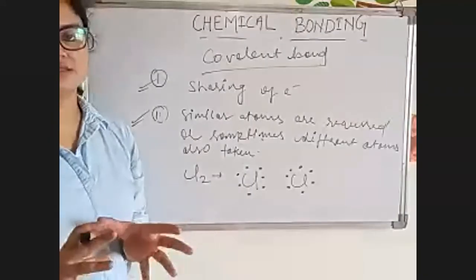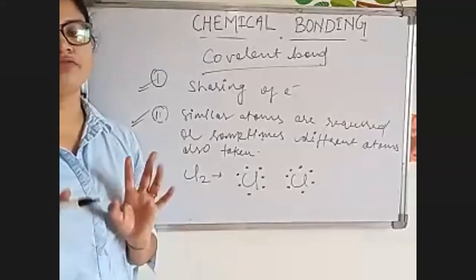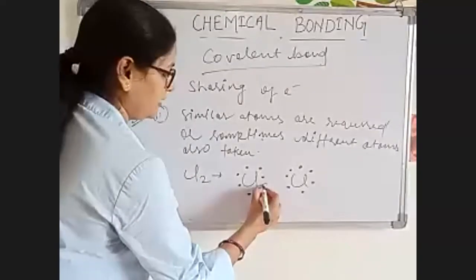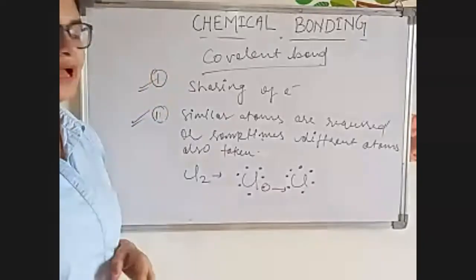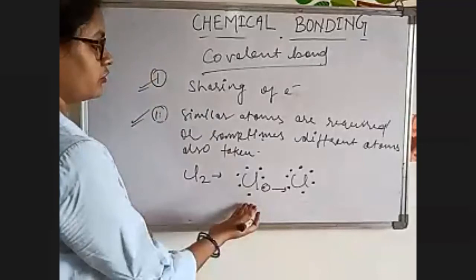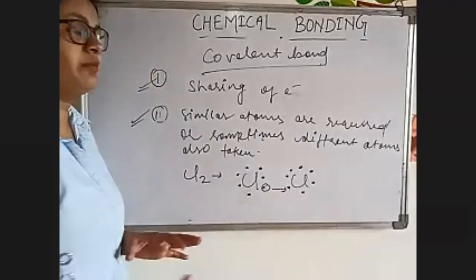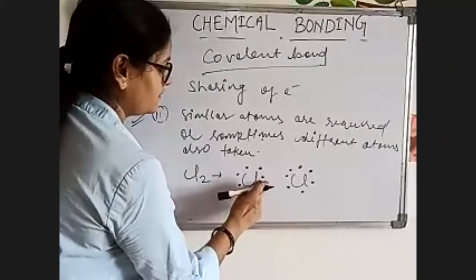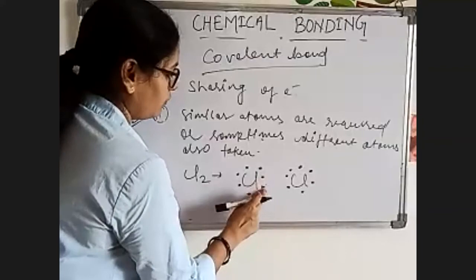So now in this case, both chlorine atoms have the requirement of 1 electron. But here we cannot transfer 1 electron to the other. In this case, what will happen? This chlorine will be stable, but the other chlorine will be left short of electrons. So in order to overcome this situation, these two atoms decide, let's share the electron.